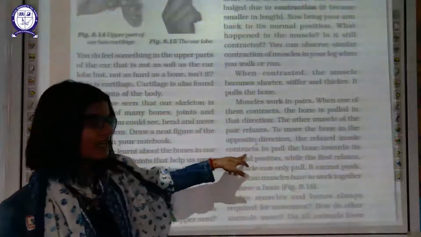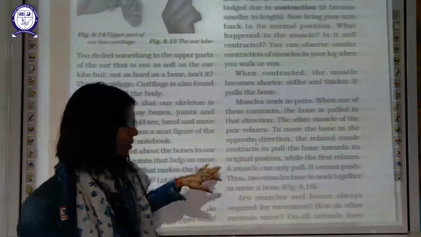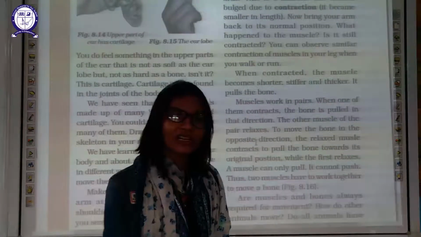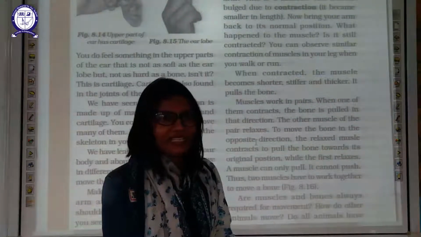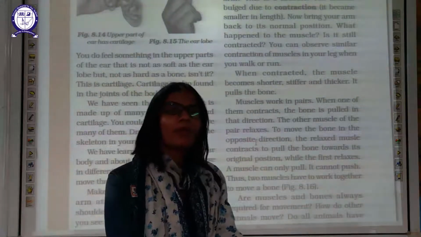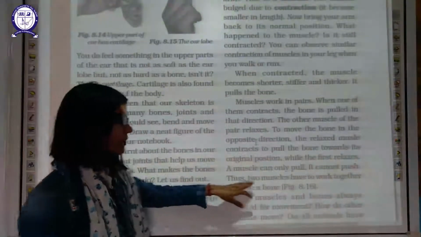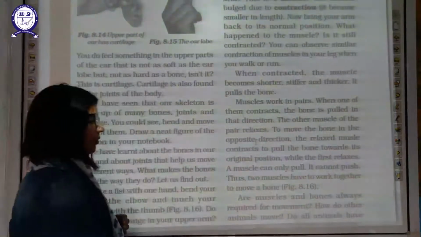Next, the muscle contracts and pulls the bone towards its original position. So muscles work in pairs. One of them is contracting, the other is relaxing. The contracted muscle will pull your bone from one part to another part. It cannot push, so two muscles have to work together to move the bone.